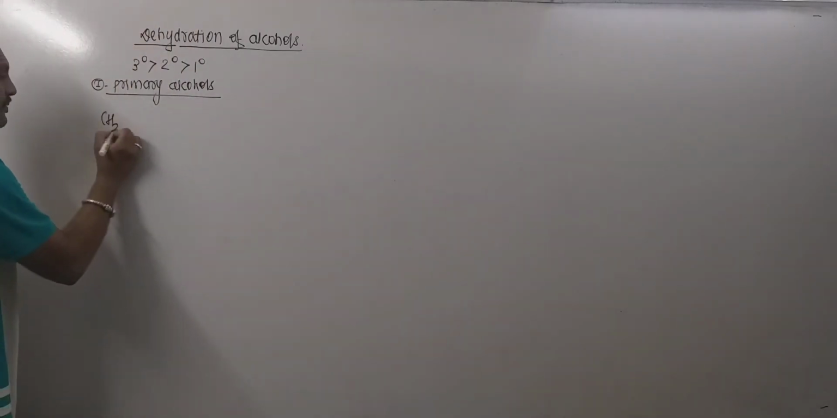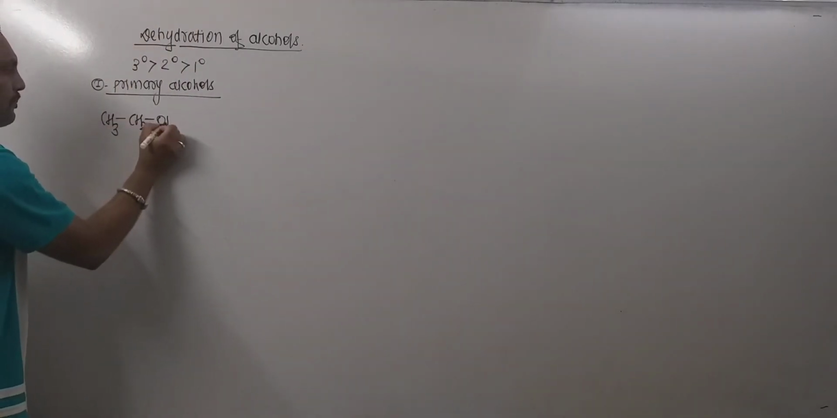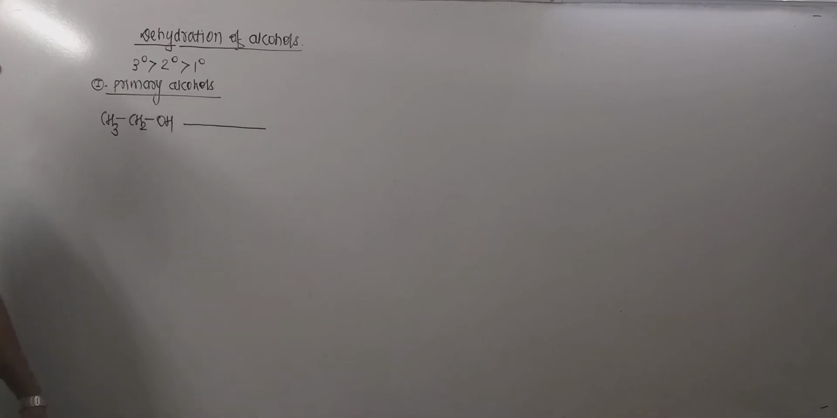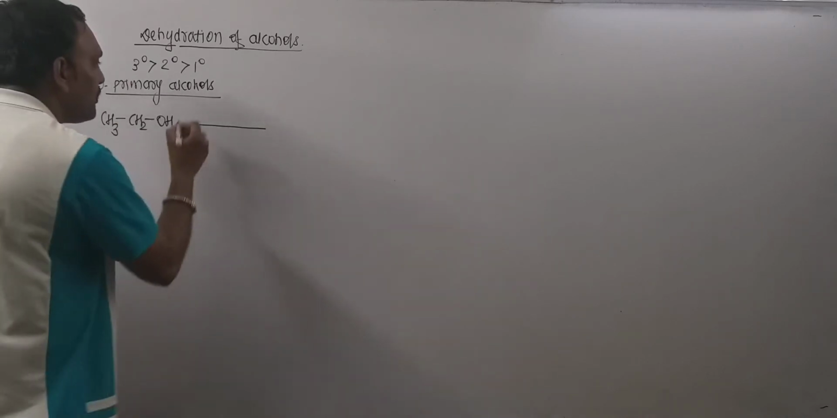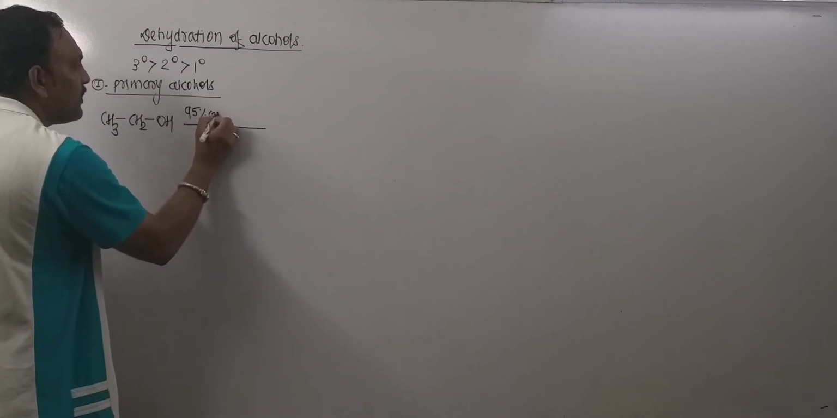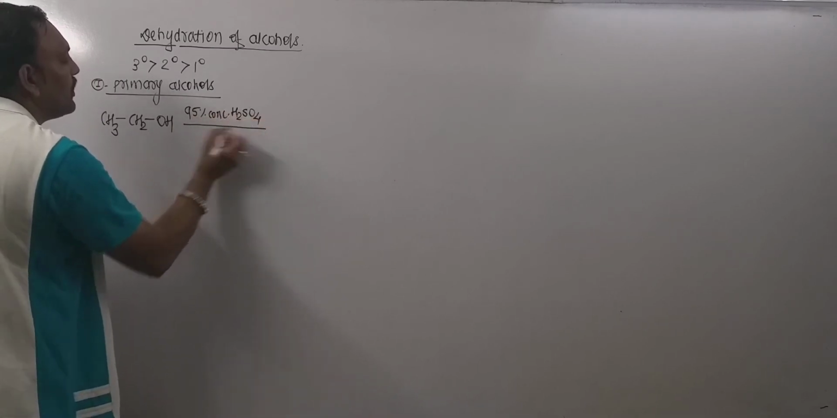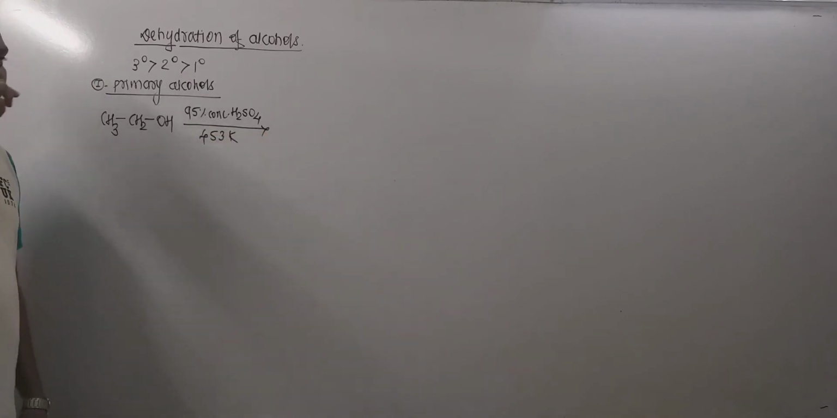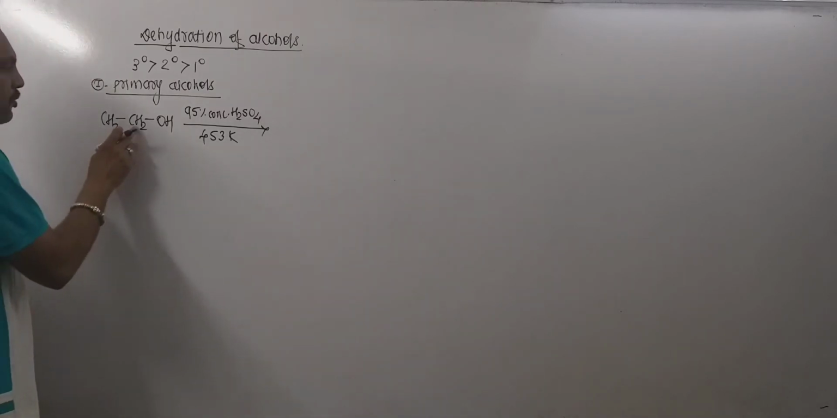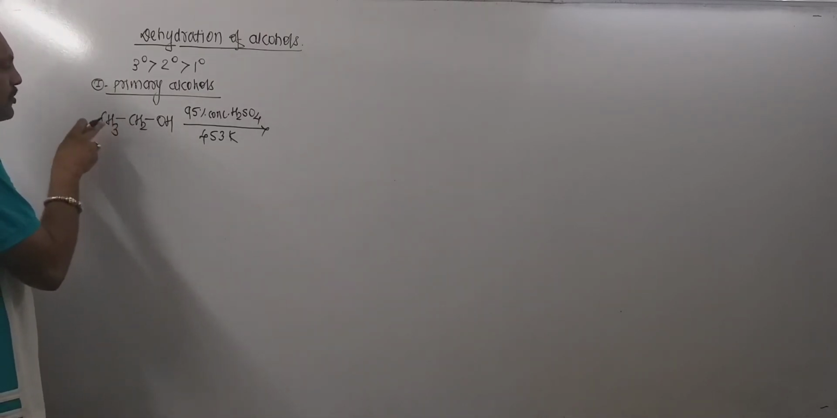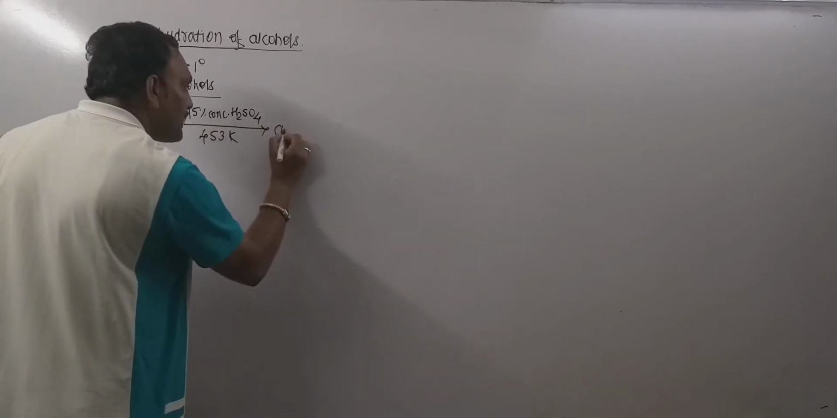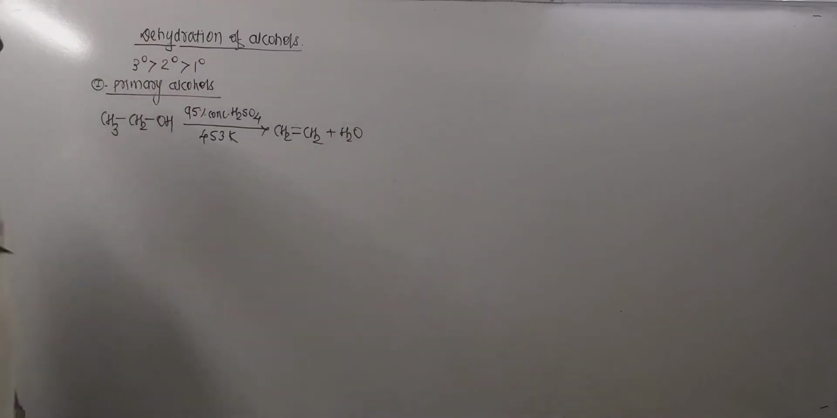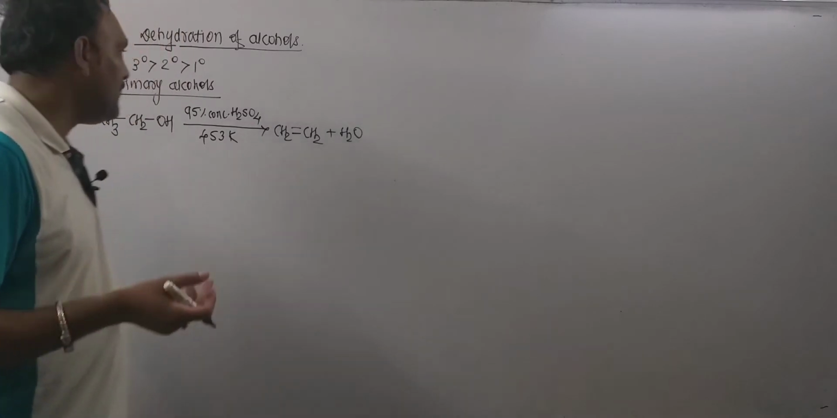Now, consider ethyl alcohol, which happens to be one of the finest examples of primary alcohol. Now, in order to bring about dehydration of this primary alcohol, we need to take 95% concentrated H2SO4 and we need to heat at about 453 Kelvin. Now, under these conditions, what happens? OH group from this carbon and hydrogen from this carbon get eliminated, and that leads to the formation of ethylene with the departure of water. Now, this is also one of the finest examples of beta elimination.